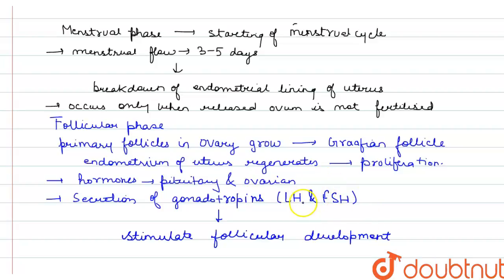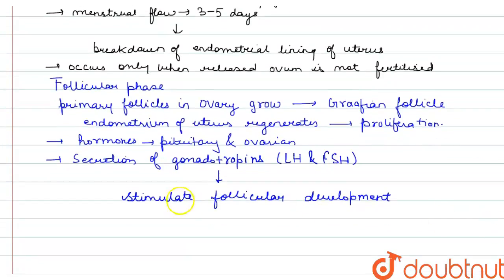So when they attain the peak in the middle of the cycle, that peak of secretion is known as the luteinizing hormone surge. All right, so who attains the peak? These hormones. That level is known as luteinizing hormone surge.